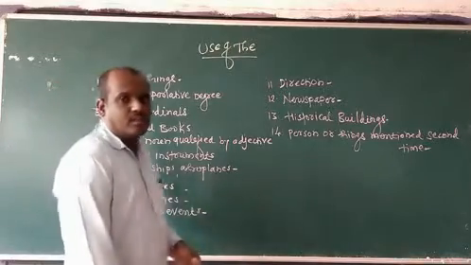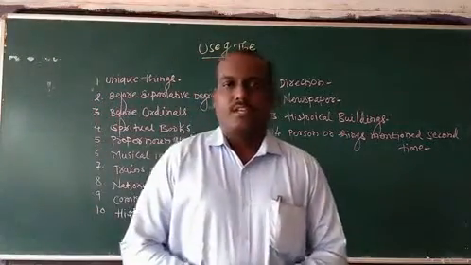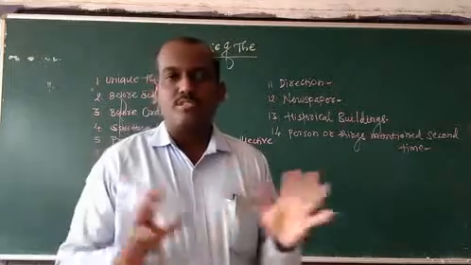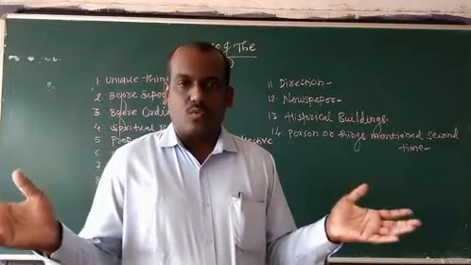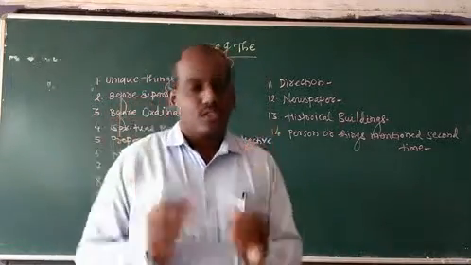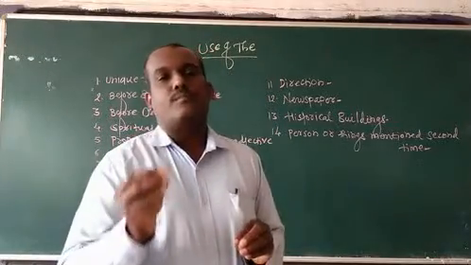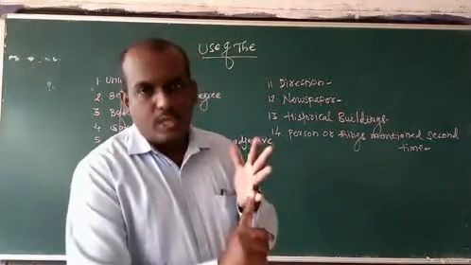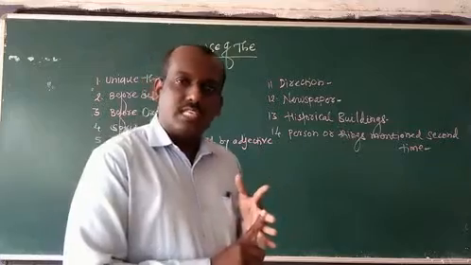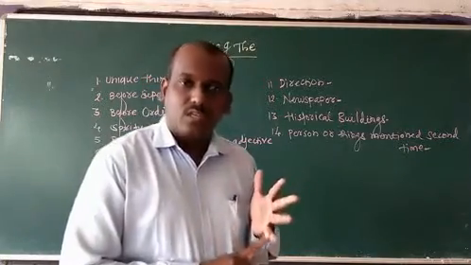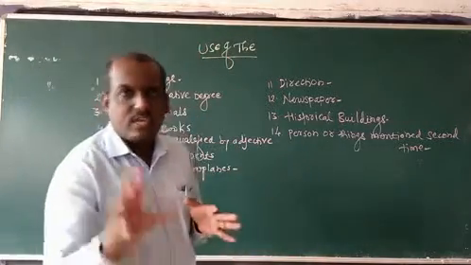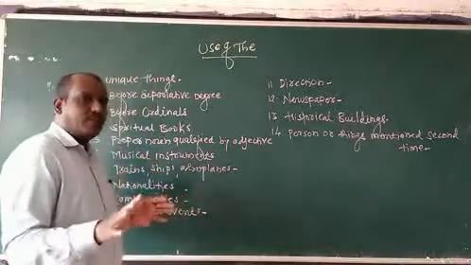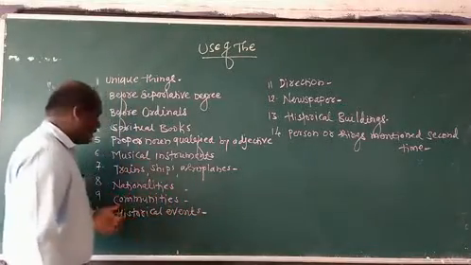Communities, you know very well. Communities: Hindu, Muslim, Sikh, Isai. We have to use the before them. We must use the article: the Hindu, the Muslim, the Sikh, the Isai, the Yahudi, the Parsi. Such types of communities are there, and before that community we must use the article.